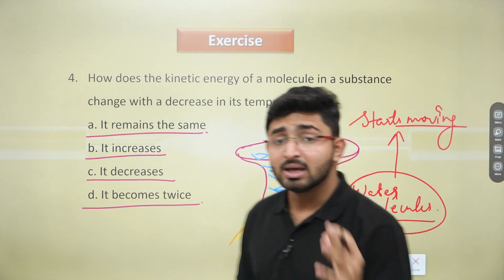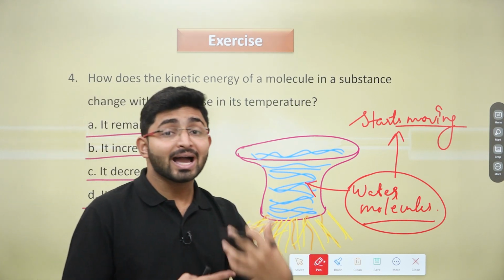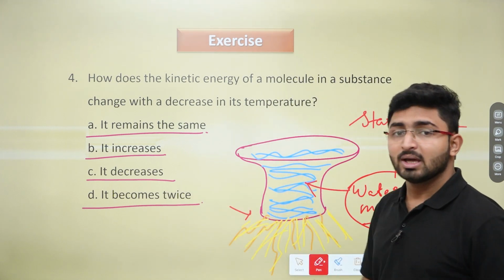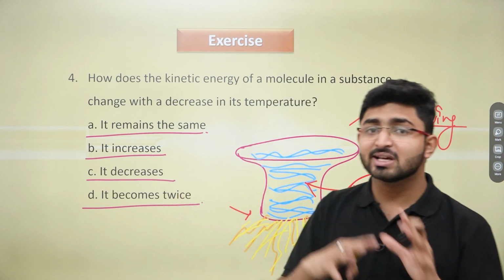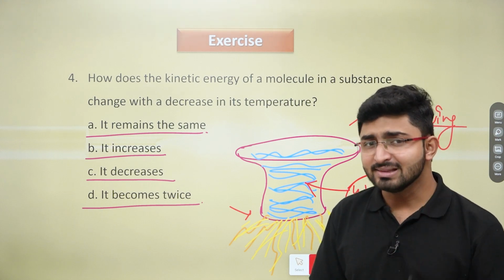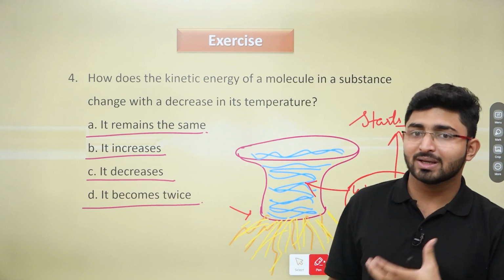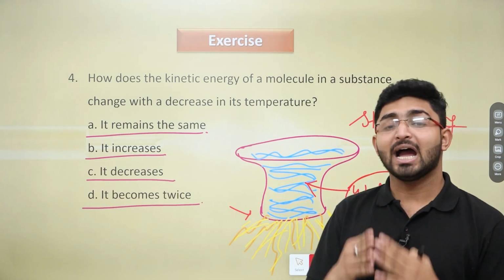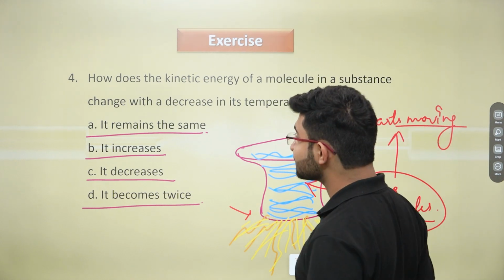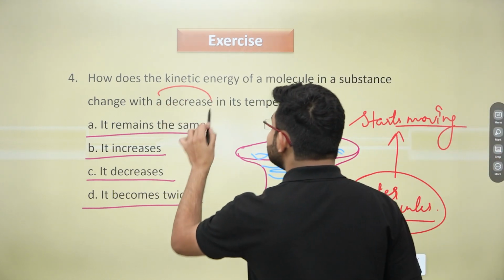Which means we can say that when the temperature is increased, the kinetic energy in the molecules starts increasing, right? And when your mother turns off the heat, the liquid cools itself, right? And then the molecules start resting. So when we increase the temperature, the kinetic energy increases because we can see movement in the molecules. And when we decrease the temperature, kinetic energy obviously is going to decrease. So, how does the kinetic energy of a molecule in a substance change with a decrease in its temperature?